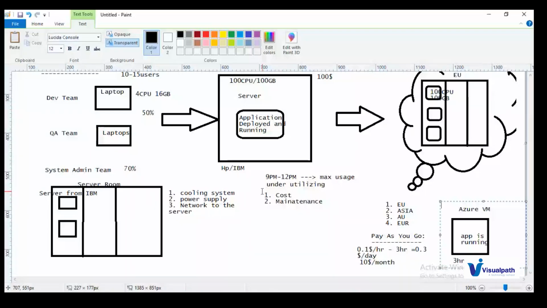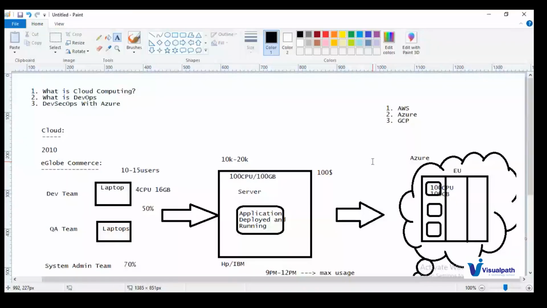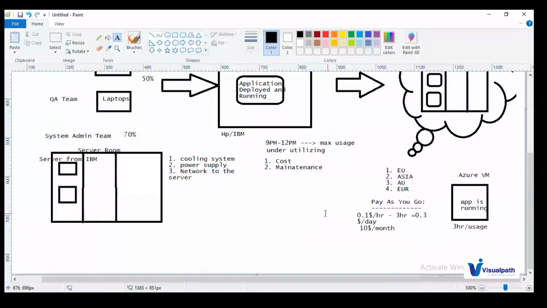So this is how you can eliminate costing and maintenance with the help of cloud computing. So what is cloud computing? Accessing the cloud services from Azure or any cloud provider over the internet is called cloud computing. Clear?